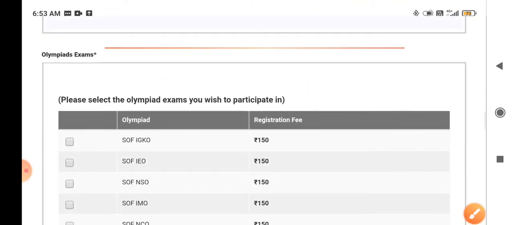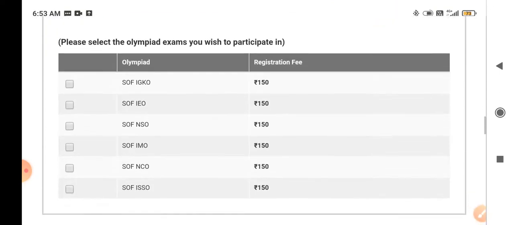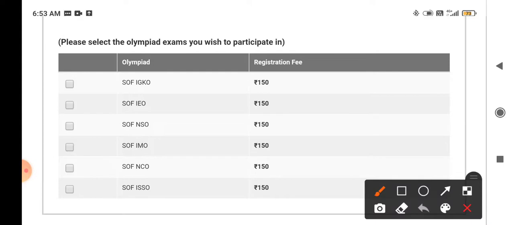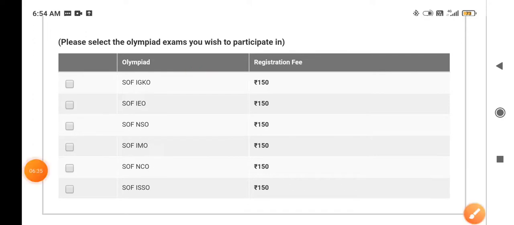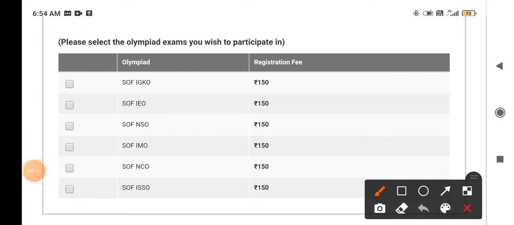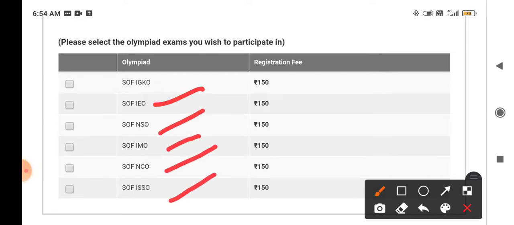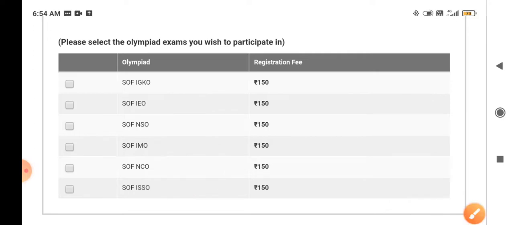Next, here is the list of examinations for your current class. If you are in class 10th, these are the examinations in which you can participate, and each exam has a 150 rupees fee. The first one is GK exam. This one is English, this one is science, maths, cyber, SST. Each exam has a 150 rupees registration fee.